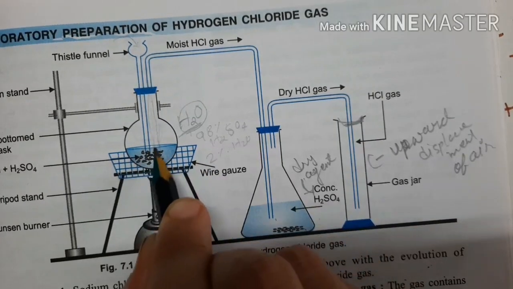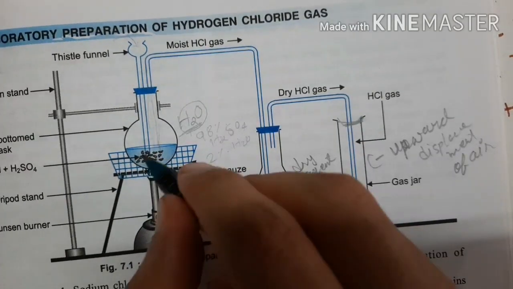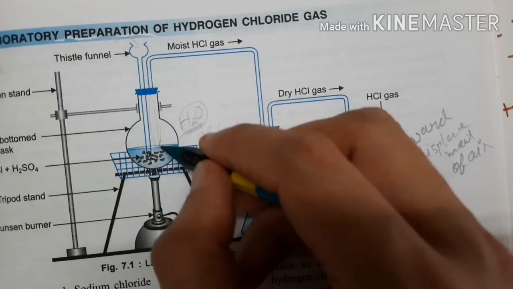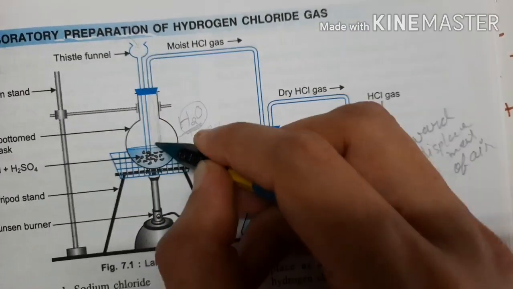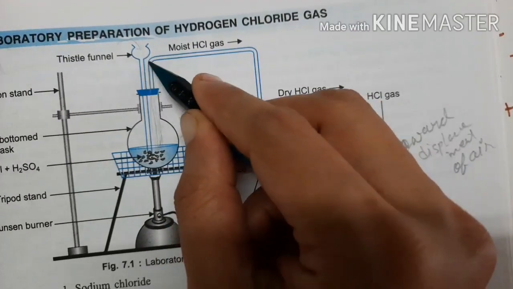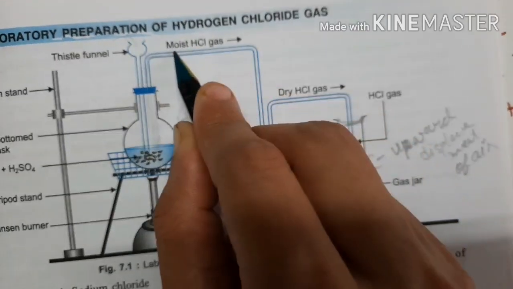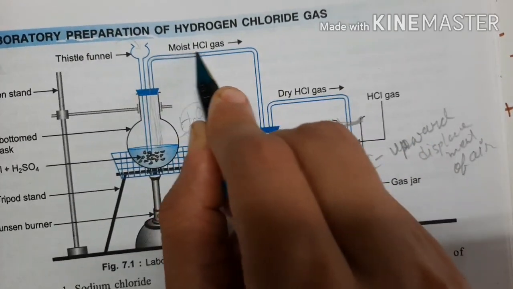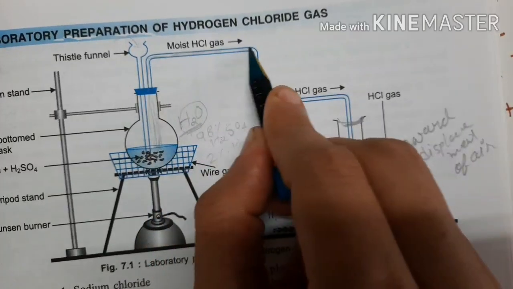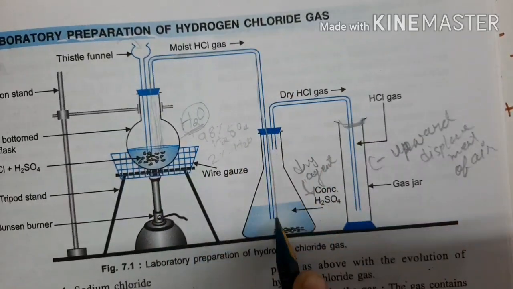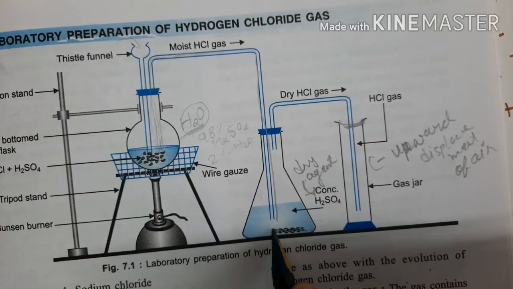So when the HCl gas is produced, water vapor is transferred with the HCl gas. That's why it is mentioned as moist HCl gas, and that moist HCl gas is transferred here into concentrated H2SO4.